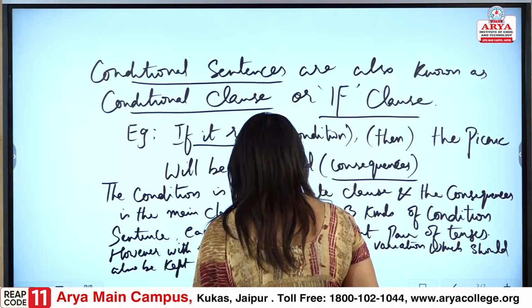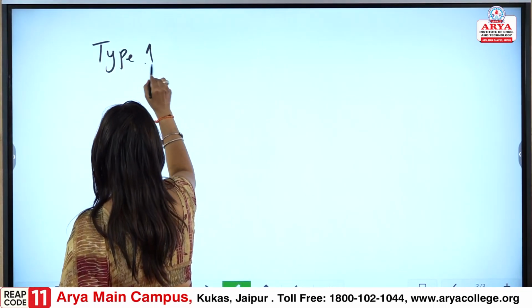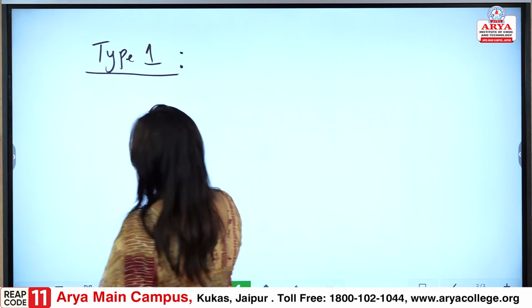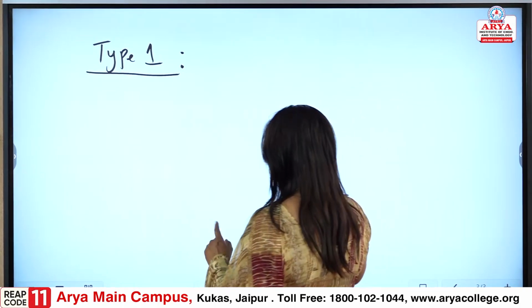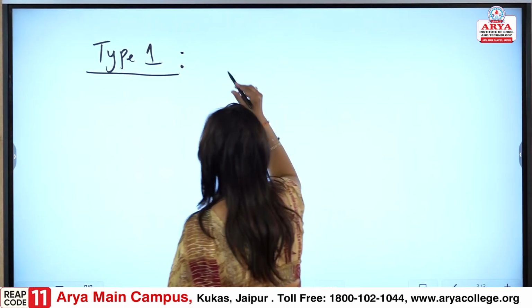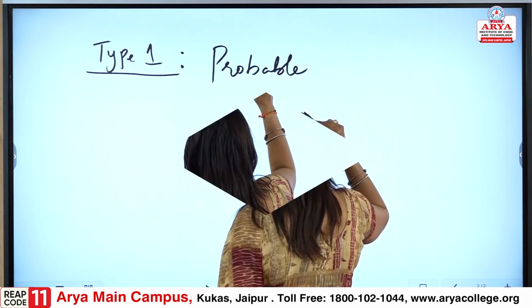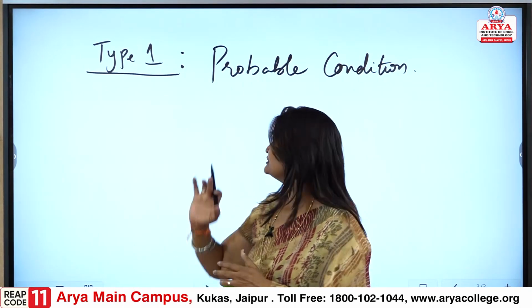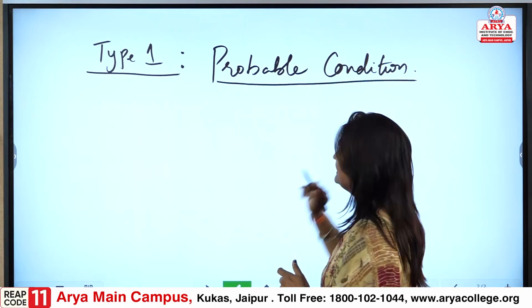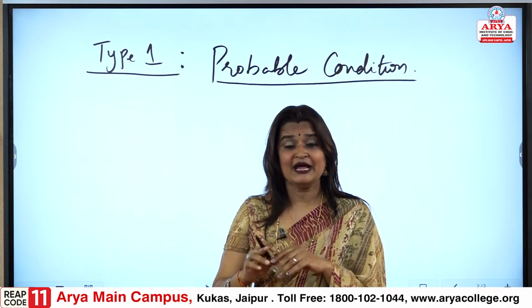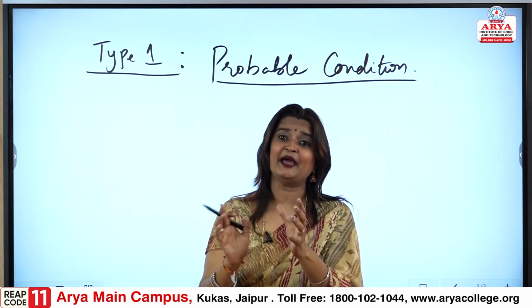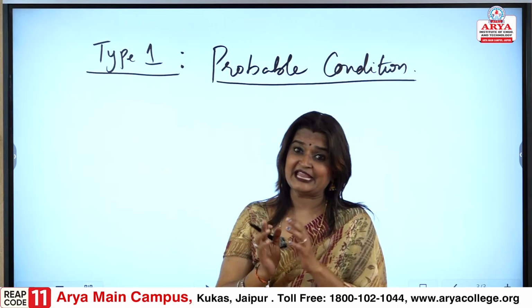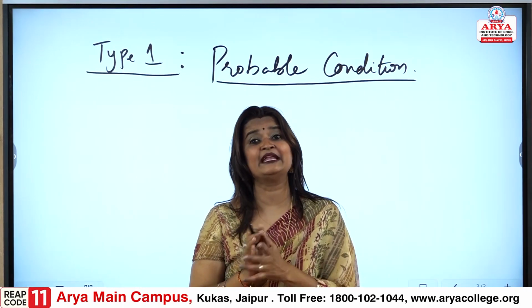Next, let us first discuss type 1. When we are talking about type 1 of conditional sentence, what do we remember? This is called the probable condition. So, the three types that we have understood, the first type is the probable condition. Now, in the probable condition, what are the pair of tenses used, what are the variations, what are the details that we get into further.